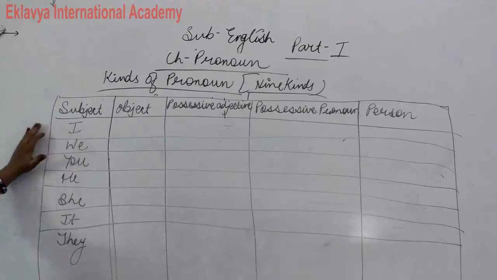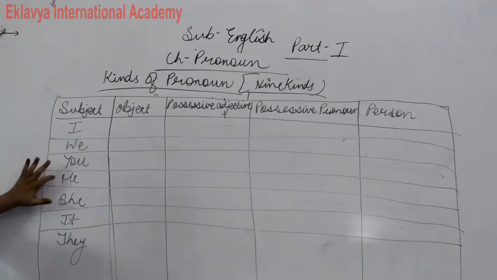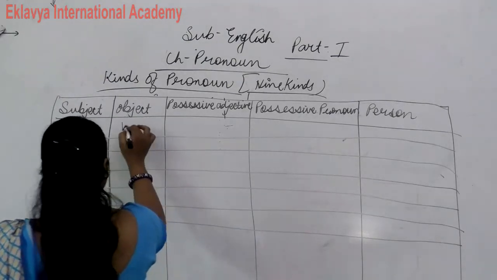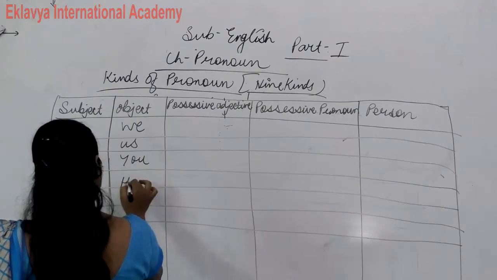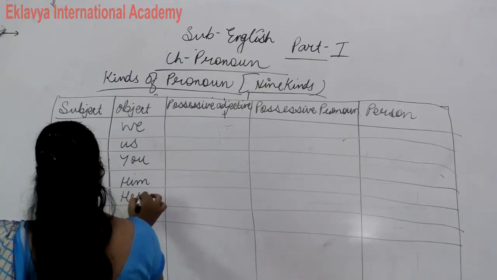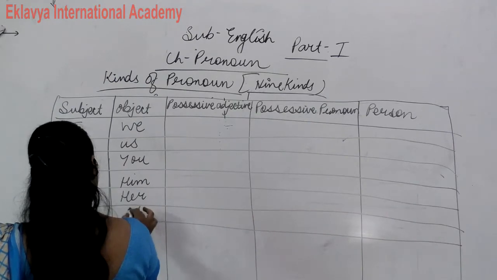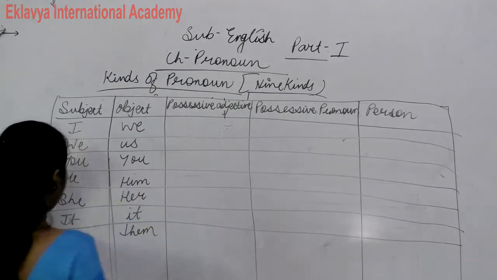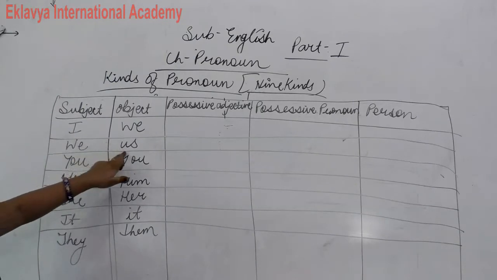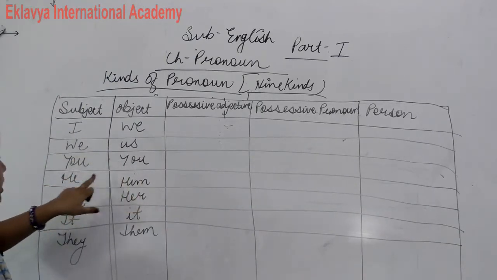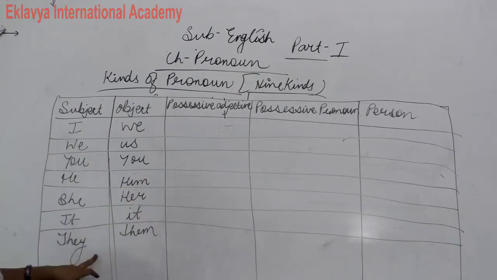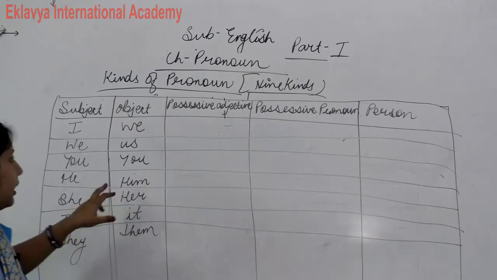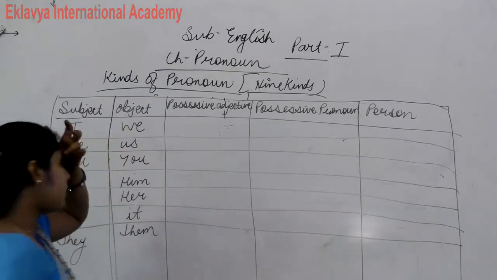Clear? Subject is what? I, we, you, he, she, it, they. Clear? Now object is me, us, you, him, her, it, them. I changes into me, we change into us, you change into you only, he changes into him, she changes into her, it changes into it only, they change into them. Clear? So this is subject and this is object.